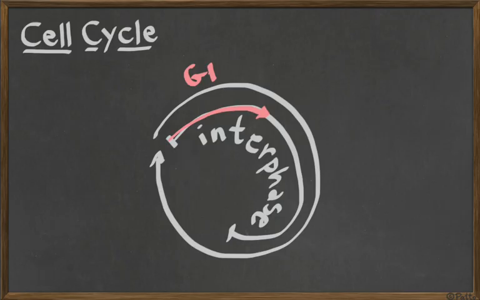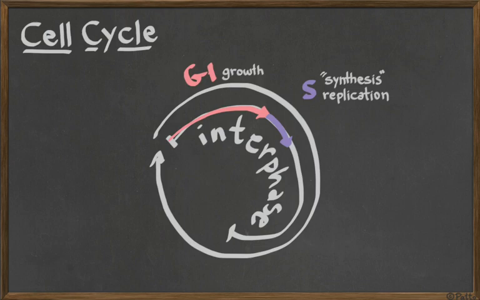When the cell is going to be dividing, when it comes to the moment in the life of a cell that it thinks, oh, maybe I should become two cells, maybe I should divide, then it is going to go from the growth phase into the S phase, also known as the synthesis phase or DNA replication phase. In this moment, the DNA is replicated, DNA is copied. And when you had one set of DNA, now you're going to have two sets of DNA. So you have twice as much DNA. So the cell after synthesis is going to have the genetic material ready to be divided in half.